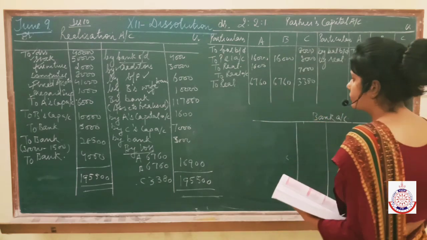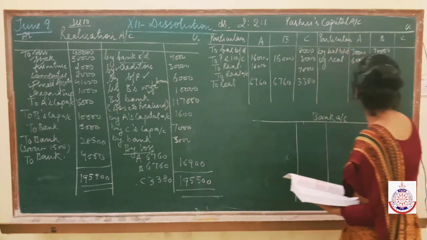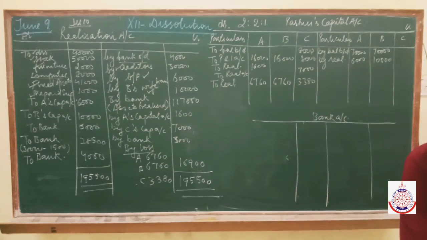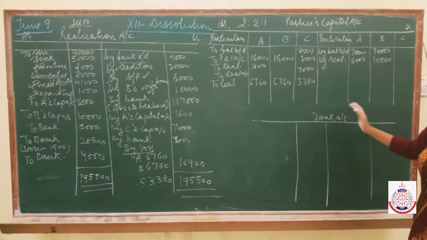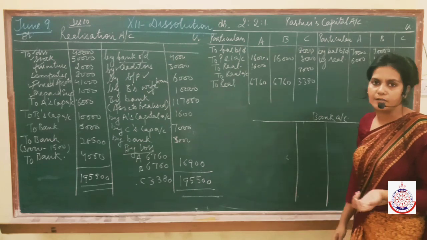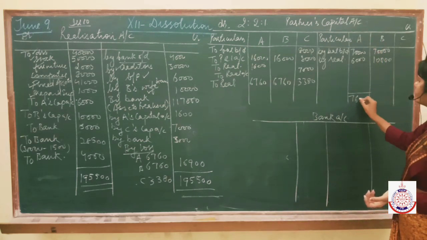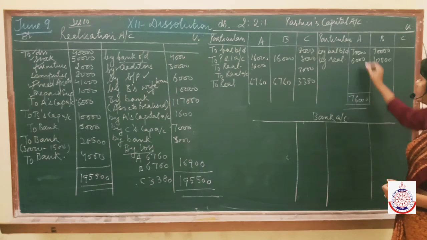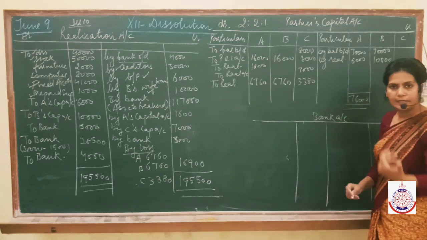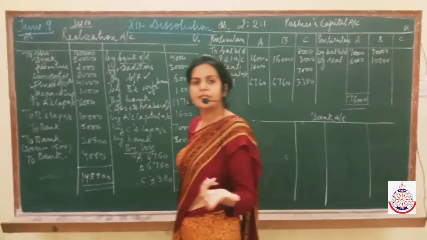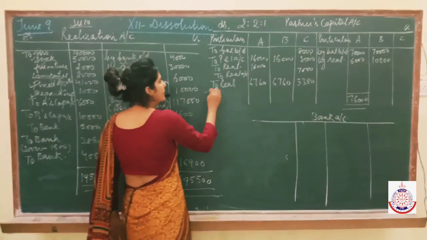Now what you have to do? Now see, one more thing we are leaving here, I think so. That, no, we have done. Now in this case, what we have to do? We have to calculate the final payments which we have to make to the partners. Start with A. We have to give rupees 76,000 to A, 70 plus 6. And we have to take this much money from A. So obviously we'll make him payment of the net amount. इतना लेना है A से और इतना A को देना है. तो आप balance की payment कर दीजिए.